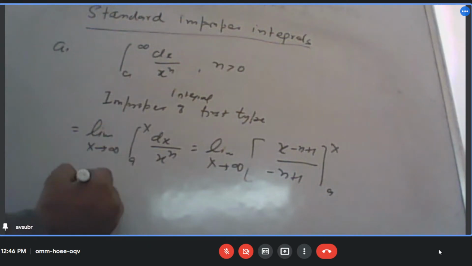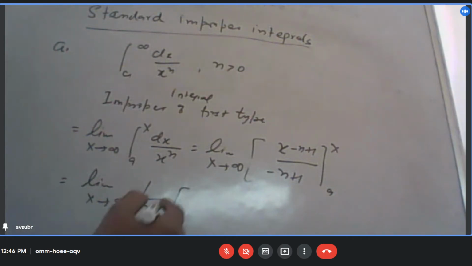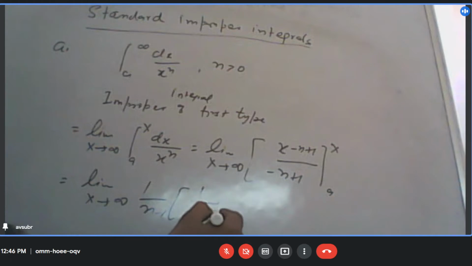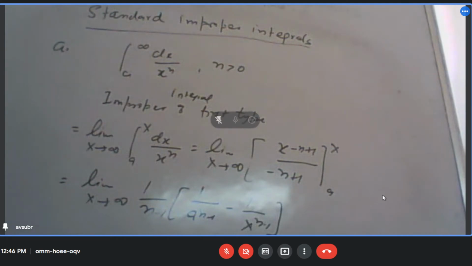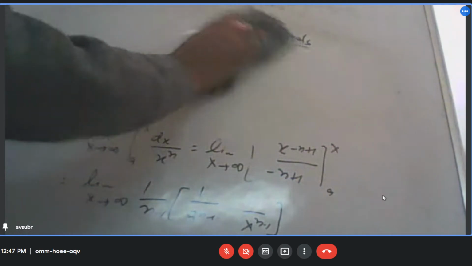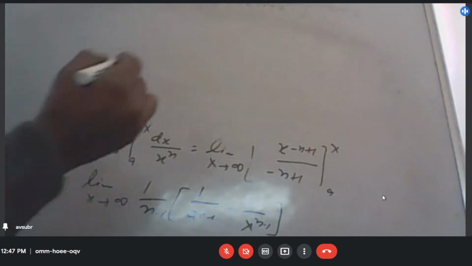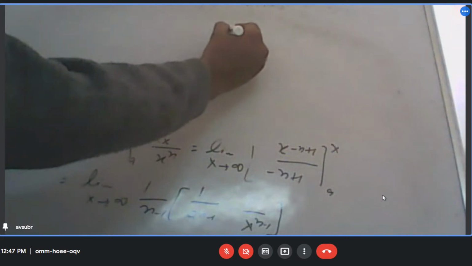Yes, sir. Or I can also write it as 1 by n minus 1. After putting the limits, I can write a to the power n minus 1 by x to the power n minus 1. Is it okay? Yes, sir.